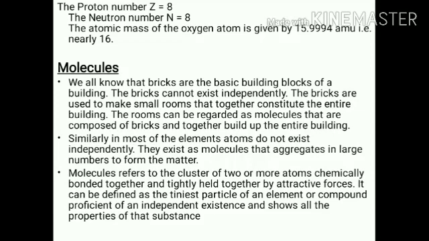Now the next topic is molecule. What is a molecule? When two or more elements are combined to form a molecule, like CO2, SO2, SO3, NO3 minus, these are molecules.